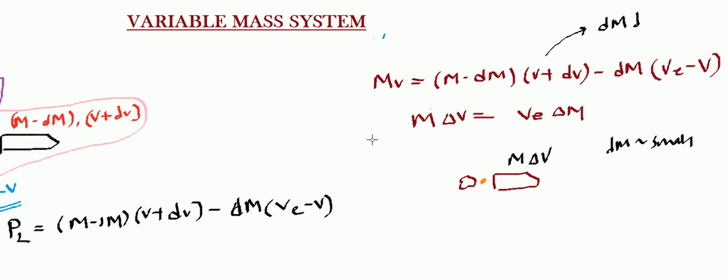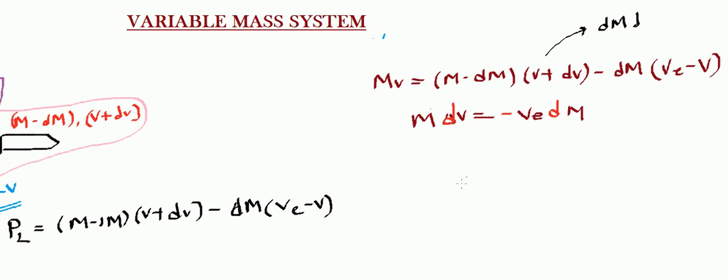So let's remove this. Now I have to put a minus sign by hand, because delta m is decreasing. Or I can say d. Let me write d, so dv and dm here. Since the mass is decreasing in the rocket, I am bound to put a minus sign by hand.